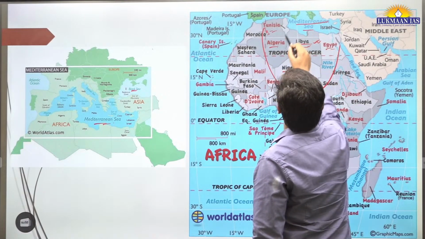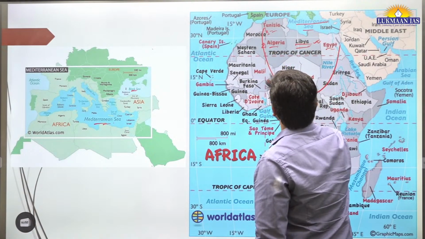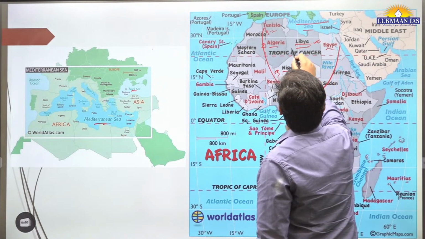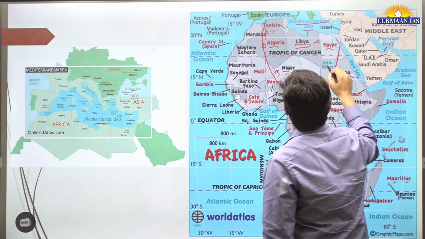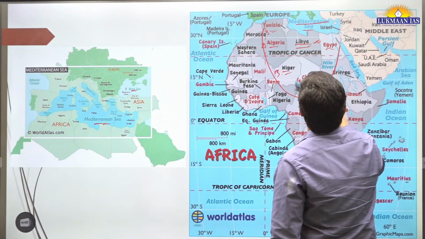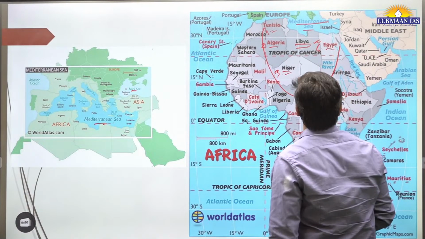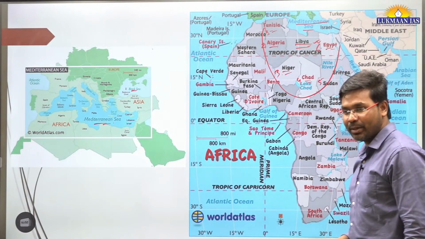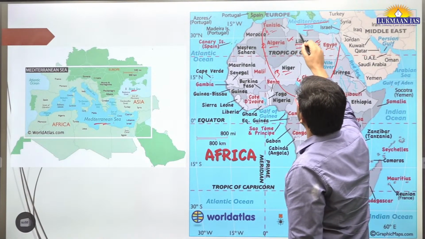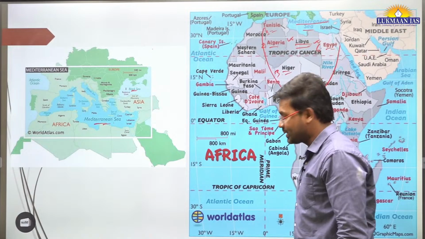Tunisia is one country, Algeria is second, then we have Niger third, Chad fourth, then Sudan fifth. Then Egypt sixth. So these are the countries that share a border with Libya, six countries. Then it has a coastal border with the Mediterranean Sea.